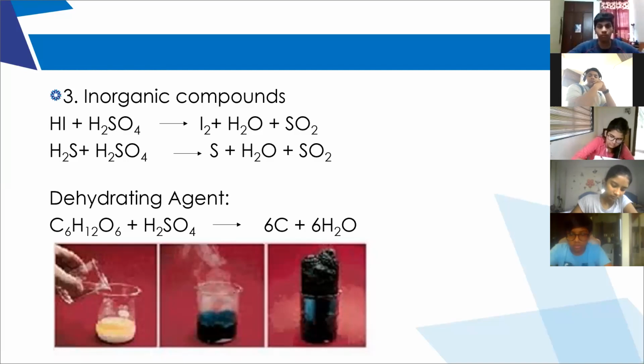If you remember from grade 9, what is the nature of sulfuric acid? It is used as a dehydrating agent. Why? What is the nature of sulfuric acid due to which it can act as a dehydrating agent?